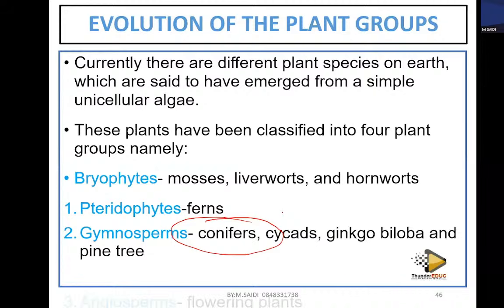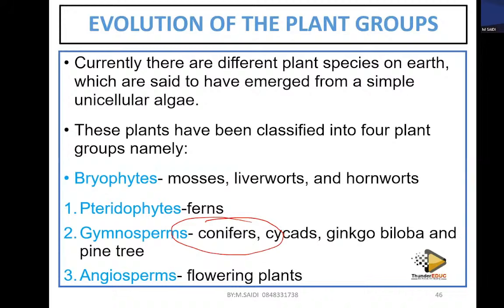Another one is what we call the angiosperms, the most developed plants, which we call the flowering plants. These are plants which have flowers. Why do we use such tough words to describe these plants? They have a basis for them to be the way they are. So let's look at the line of how they developed, which we call the phylogenetic tree.